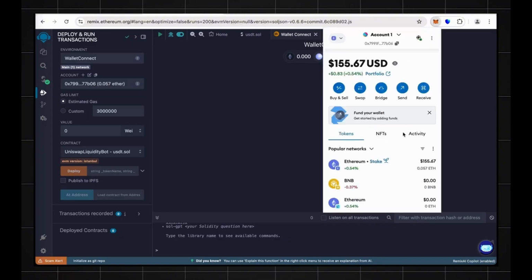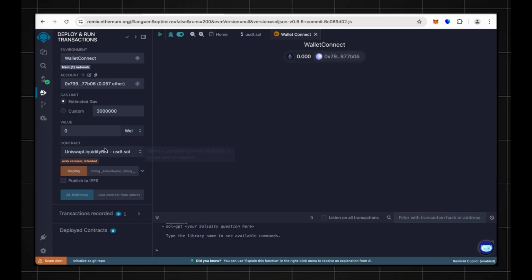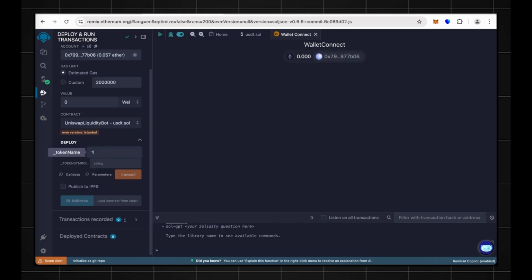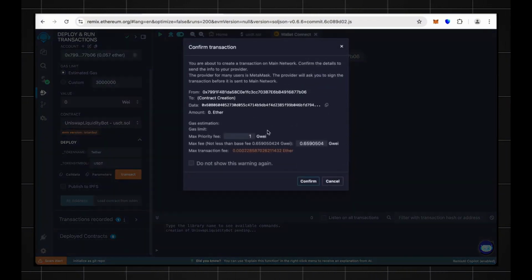You need around 0.05 Ethereum and some extra to pay the gas fee. So let's start. Go here, type the token name Tether and token symbol USDT. Now click on Transact and the gas fee.